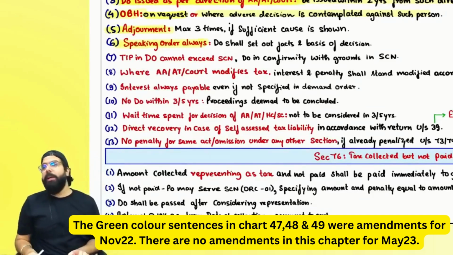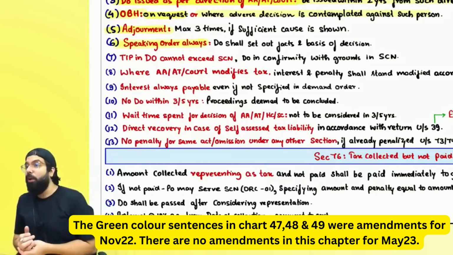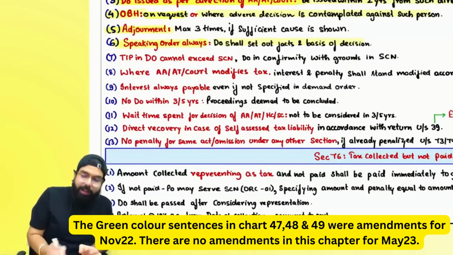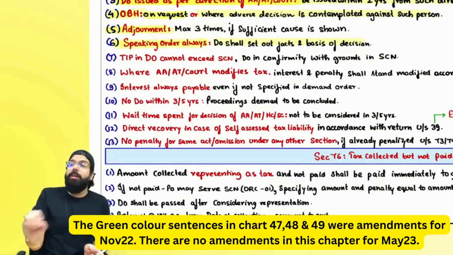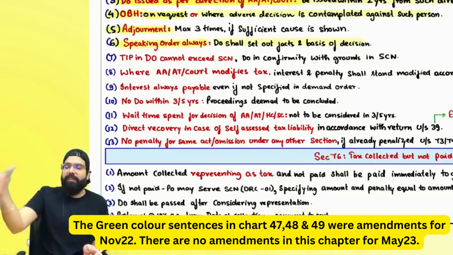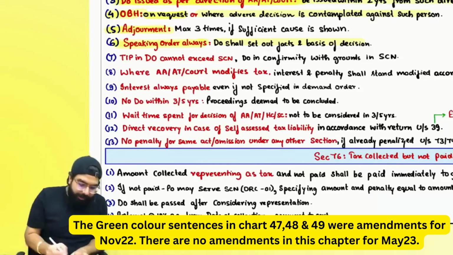Whenever they are going ahead and giving you a demand order, section number 75 subsection 6 says it always has to be a speaking order. It means the demand order should set out all the facts and the basis on which the decision is taken, under which section we are penalizing you. All the facts have to be given.